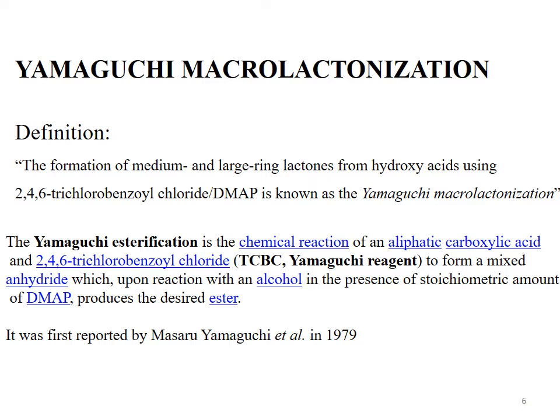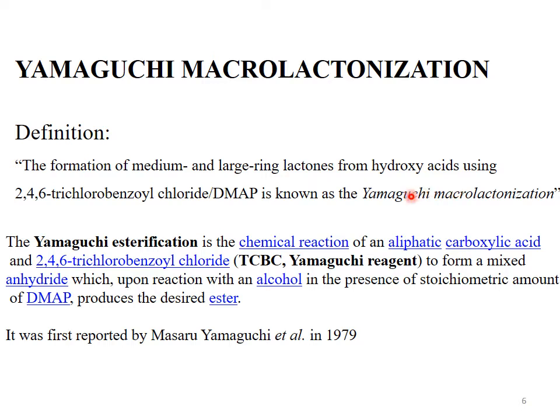This reaction was first reported by Masaru Yamaguchi et al. in 1979. So, the reactants for the Yamaguchi esterification are the aliphatic carboxylic acid as well as alcohol.